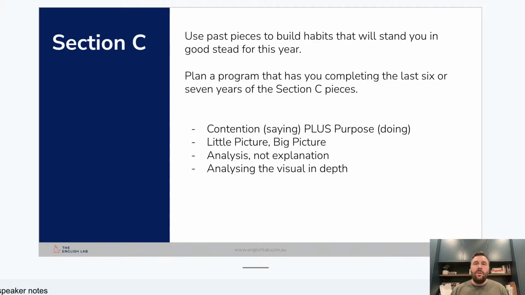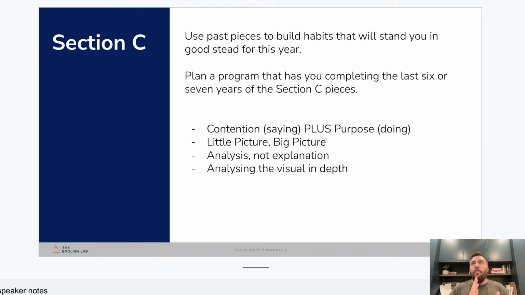I'm not worried about trying to guess what's going to be on the exam. I'm worried about making sure that I've done enough practice pieces and built some really good habits so that whatever they put on the exam, I'm ready for. So I've written there the last 6 or 7 years. I've even gone back to 2017 with some of the pieces that I've put up there for you.